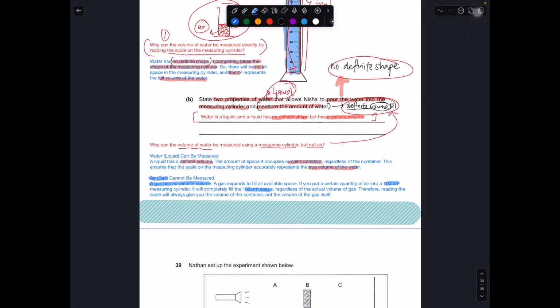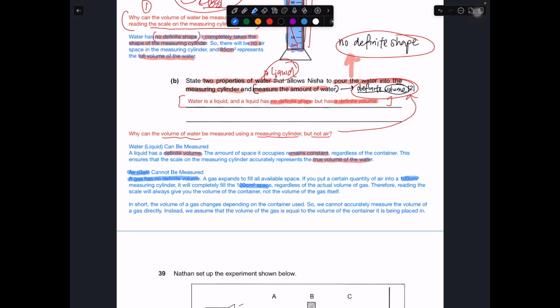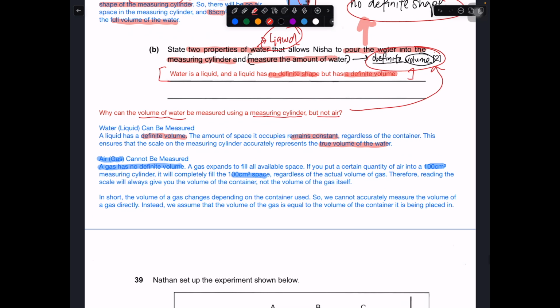So in short, the volume of gas changes depending on the container that is used to contain it. We cannot accurately measure the volume of gas directly. Instead, we assume that the volume of gas is equal to the volume of the container it is placed in. So if the volume of the container is 100, the volume of gas inside is 100. If it's 200, then it's 200. We just assume it because this is the property of having no definite volume.